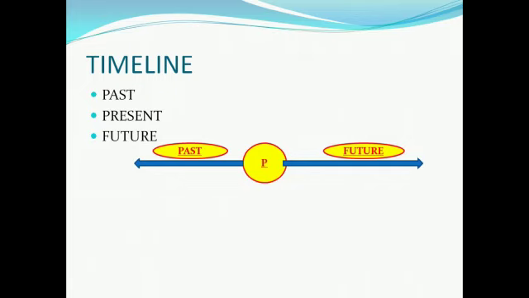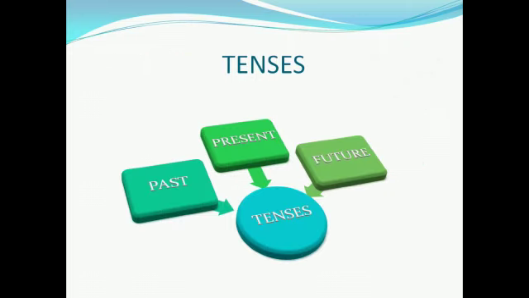Now students, understand this timeline properly as we are going to discuss the very basics of these tenses using the timeline. Now, as time could be present, past or future, so tenses are mainly divided into three types: past tense, present tense, and future tense.